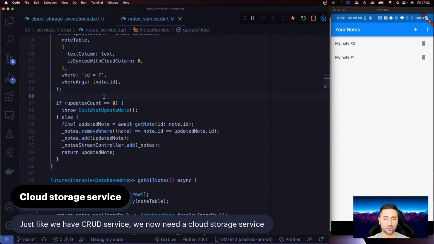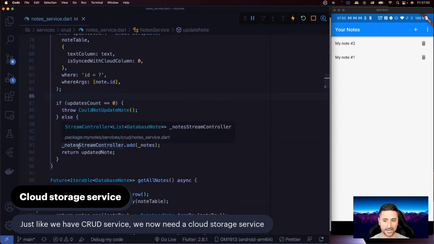And this is working with SQLite, but we also need a service that works with Firebase Firestore. So we need to create that service soon. So just know that we are going to have CRUD in here, which is going to talk with SQLite, but we're moving actually away from it. So let's then fix that.